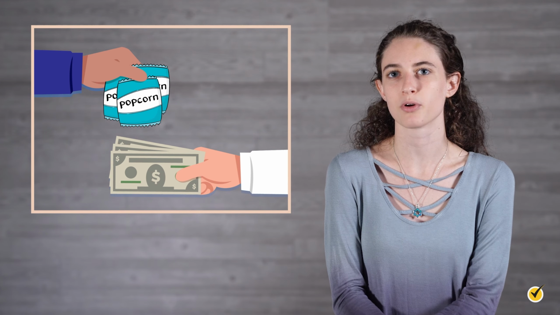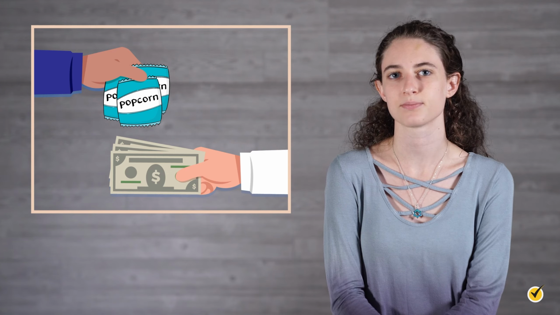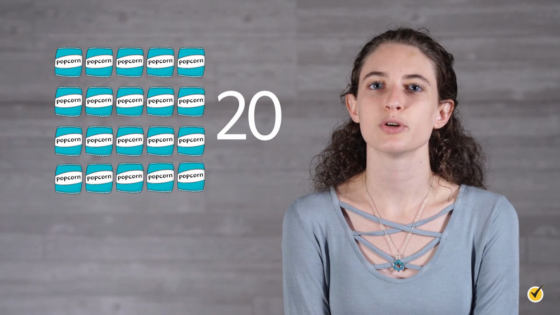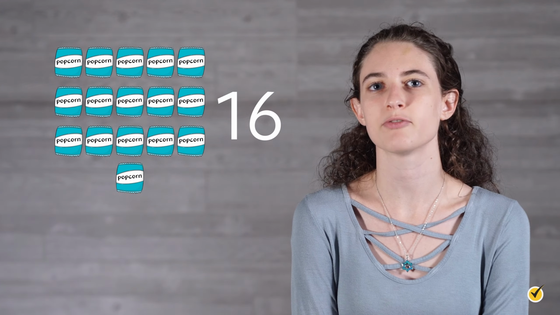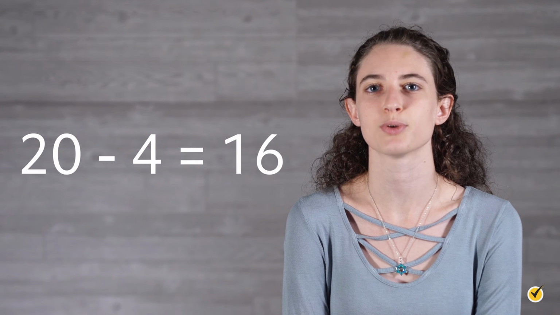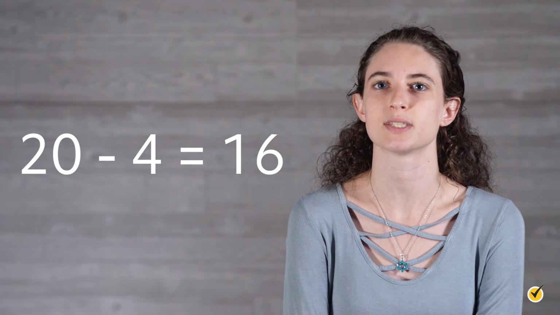Let's imagine a situation that involves the sale of popcorn. For this scenario, let's assume that you are trying to raise money by selling bags of popcorn, and you start with 20 bags. When your first customer arrives, they wish to purchase 4 bags of popcorn. This means that your remaining number of bags will decrease. We can represent this situation with a simple equation that involves subtraction. We started with 20 bags, and we decreased by 4, or subtracted 4. Our subtraction equation is written as 20 minus 4 equals 16.